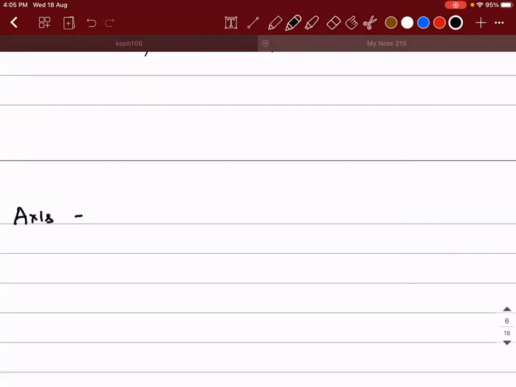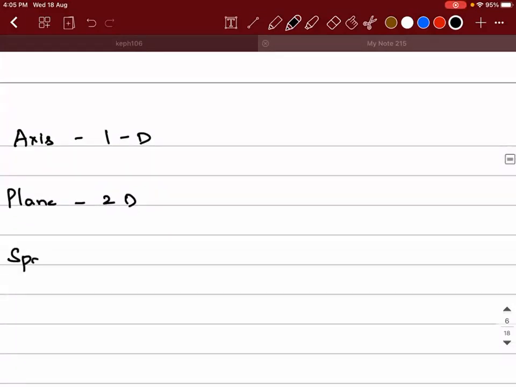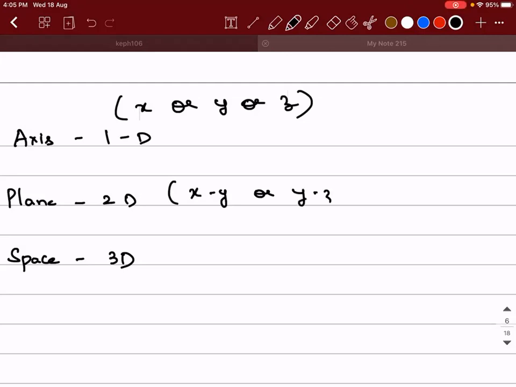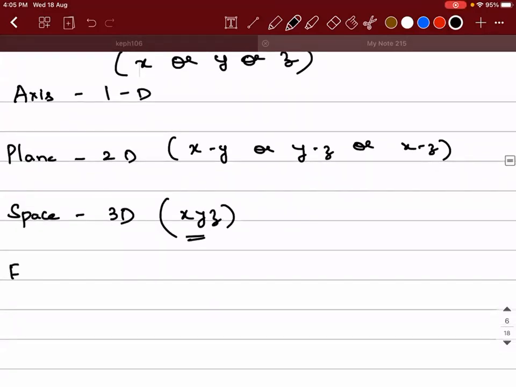Axis is one-dimensional. Plane is two-dimensional. Space is three-dimensional. That is, here you will have either x or y or z axis. Plane means it will be a combination xy or yz or xz. Space is x, y, z all put together, so all the three will be available. Whereas when you talk about a frame, frame can either be 2D or 3D.